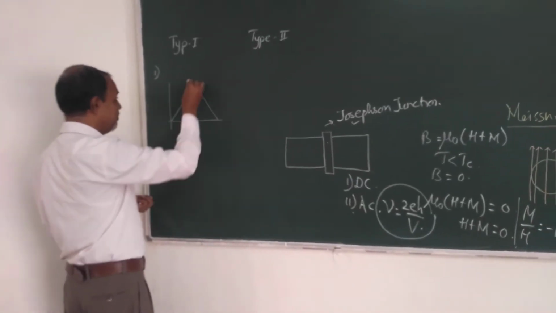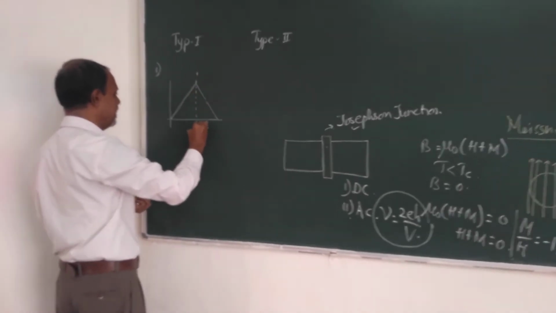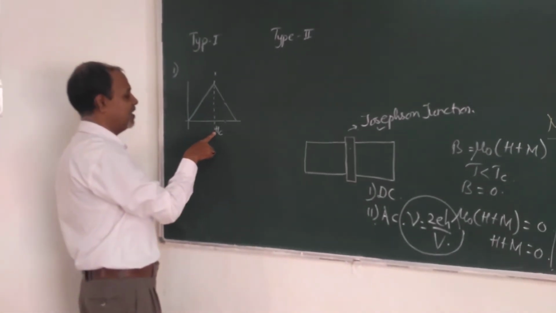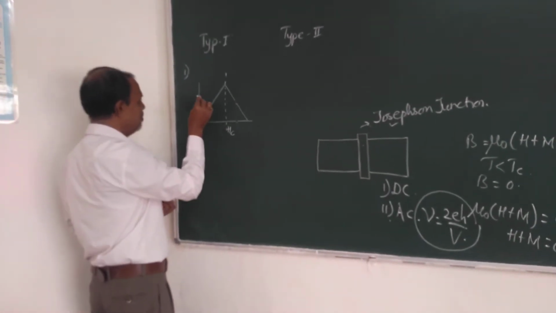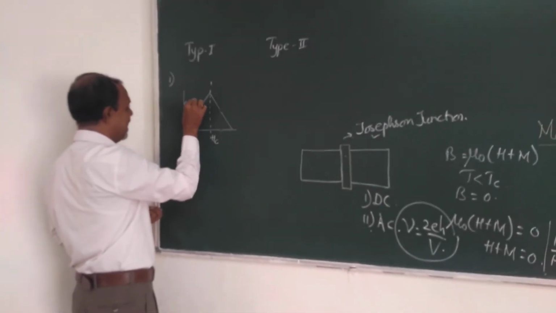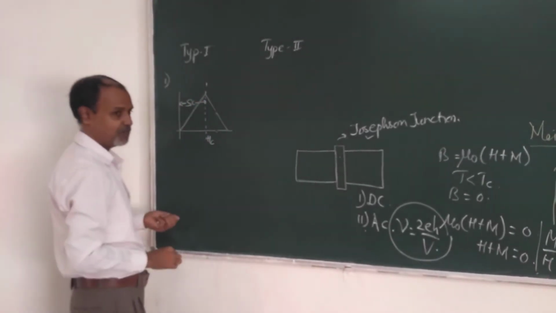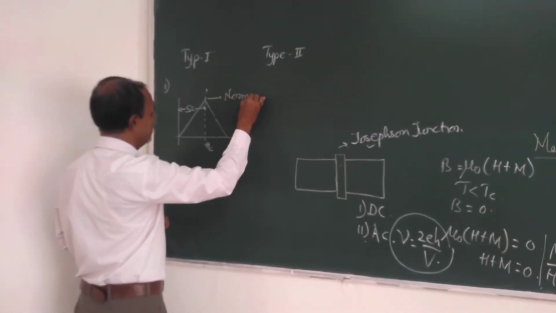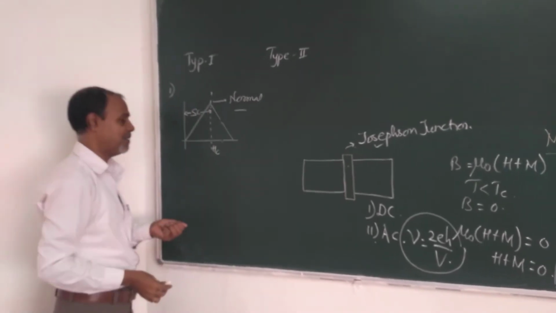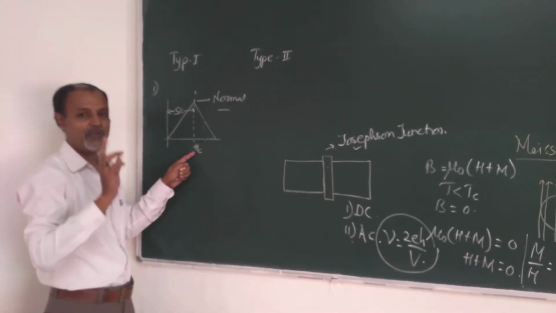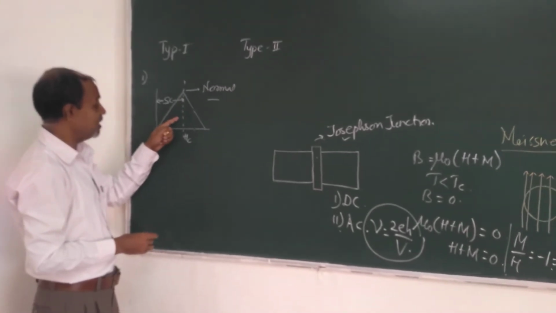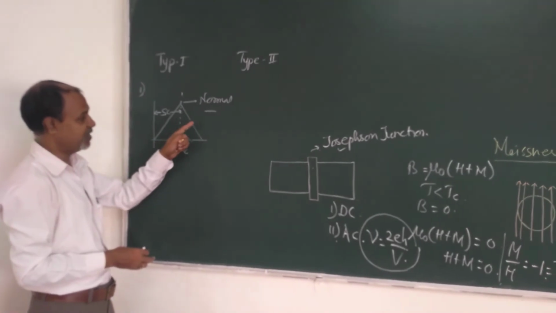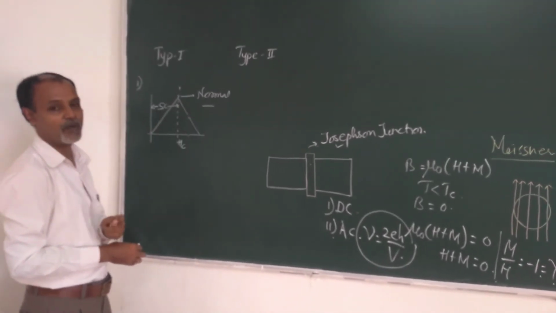The maximum magnetic field so obtained is known as the critical magnetic field. Means there is one stage of critical magnetic field existing in this way. Below this critical magnetic field, they have superconducting property, and beyond this critical magnetic field, they show normal property. In case of type first superconductors, there is only one critical magnetic field, and below the critical magnetic field they show superconducting property. Above the critical magnetic field, they show the normal behavior.